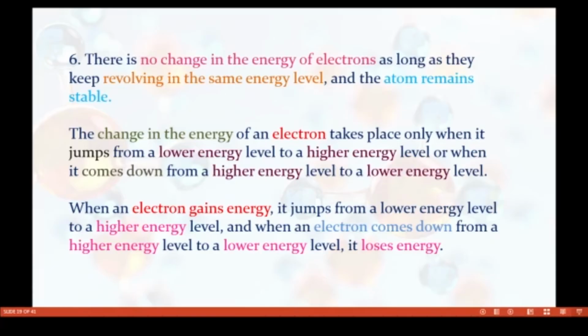There is no change in the energy of electrons as long as they keep revolving in the same energy level, and the atom remains stable. So students, there is no change in the energy of electrons revolving in the same energy level, such as 2, 8, 18, 32, and the atom remains stable. The change in the energy of an electron takes place only when it jumps from a lower energy level to a higher energy level.